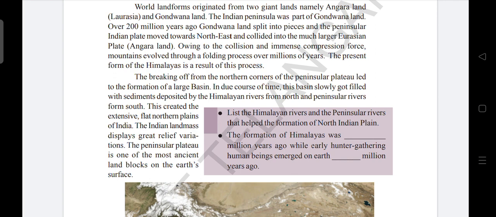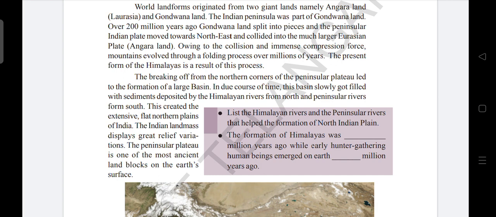The Indian land masses display great relief variations. The Peninsular Plateau is one of the most ancient land blocks on the Earth's surface.